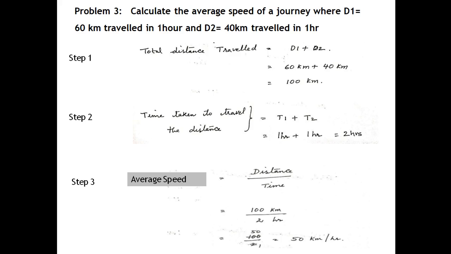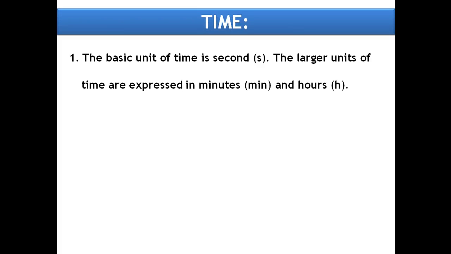Total time taken is equal to t1 plus t2, that is 1 plus 1, 2 hours, and average speed is equal to total distance by total time. So 100 divided by 2 gives 50. So the car travelled with an average speed of 50 kilometers per hour.